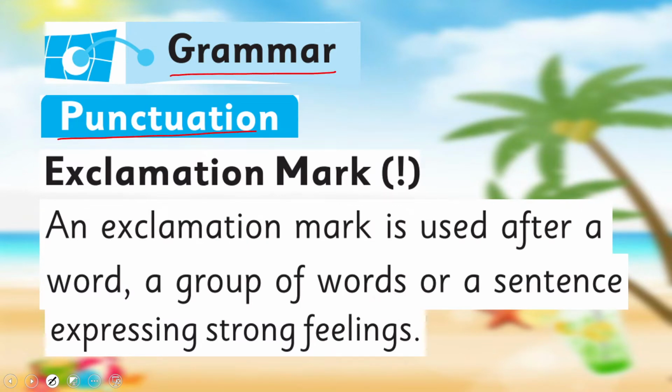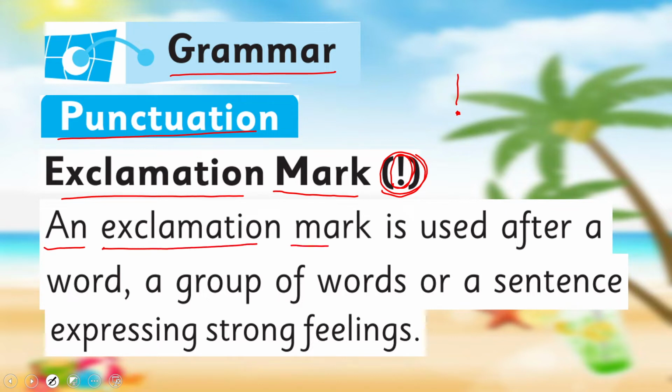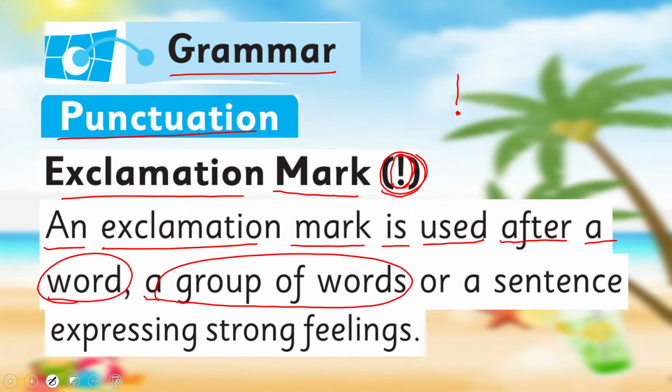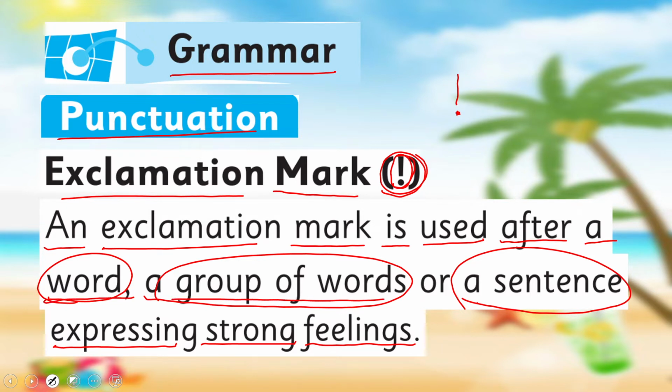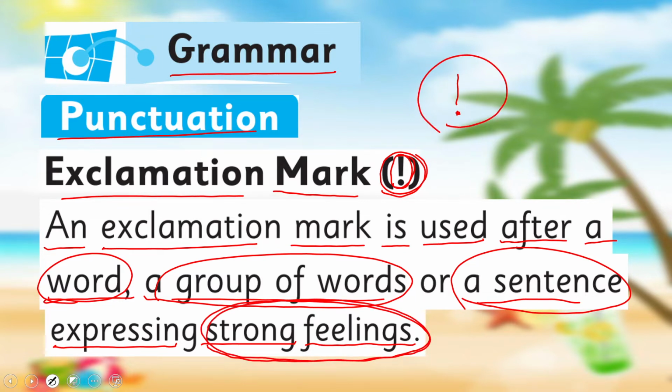Grammar, punctuation, exclamation mark, and now you know this mark. This mark is the exclamation mark. A straight line with a full stop, with a dot, all right? An exclamation mark is used after a word. It can be a word or a group of words, okay, or a sentence expressing strong feelings. When a word or a group of words or a sentence is showing strong feelings, at the end of that sentence, we use an exclamation mark, right?